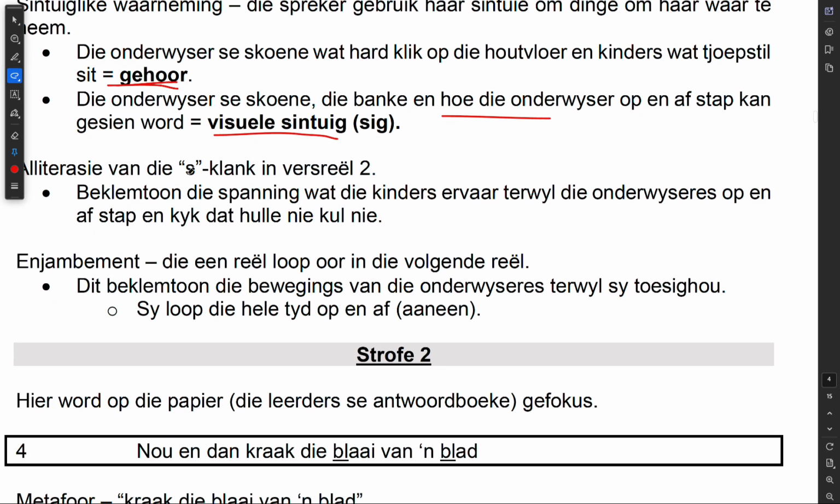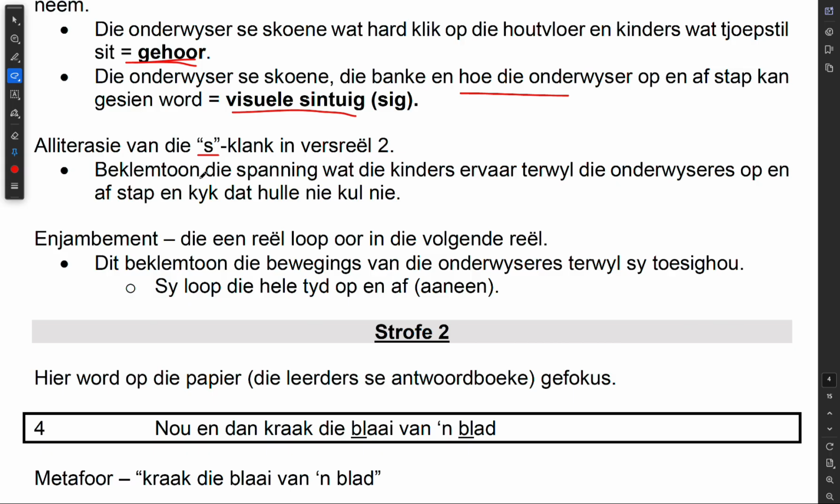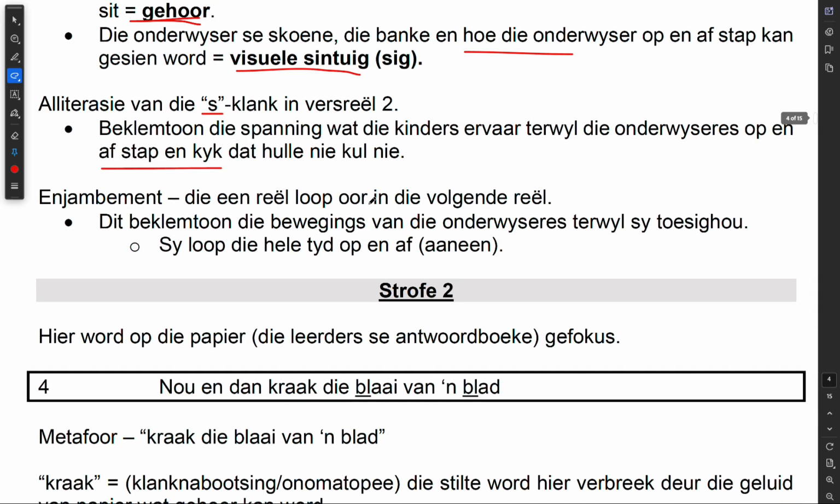And here we have an alliteration of the S sound in line 2. It is there to emphasize the tension that the learners are experiencing when the teacher walks up and down, because the teacher is making sure they're not cheating. It's there to beklemtoon die spanning wat die kinders ervaar terwyl die onderwyseres op en af stap en kyk dat hulle nie spiek nie. She's making sure that you're not cheating.